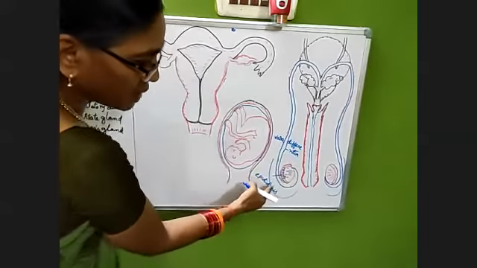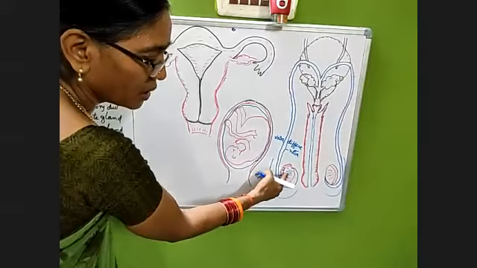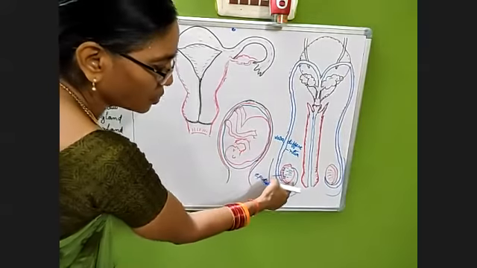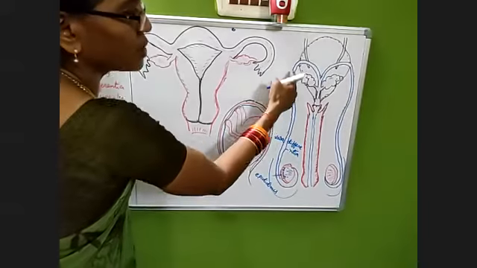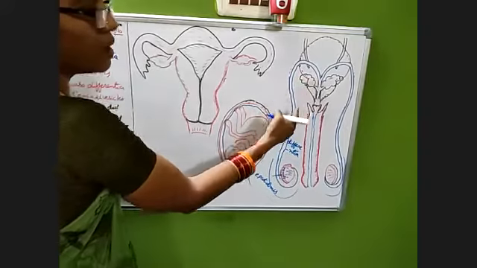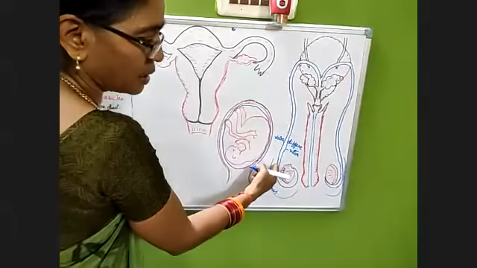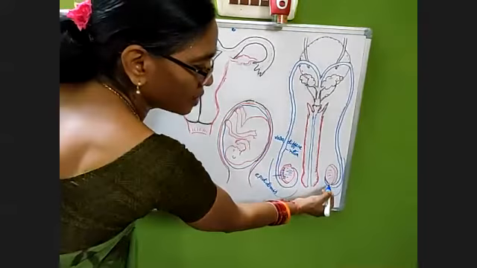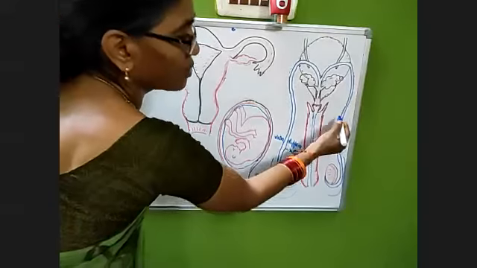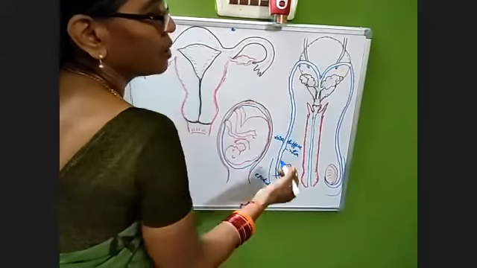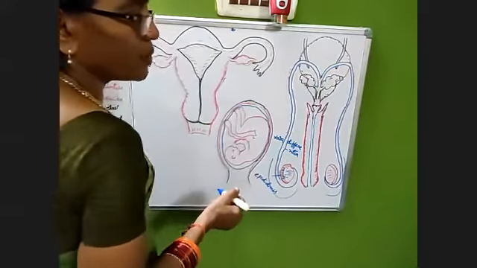This is the vasa efferentia which are inside. And this blue color tube which is running towards the abdominal cavity is what is called the vas deferens. From this and the other testis on the left hand side also, it travels anteriorly towards the abdominal cavity.